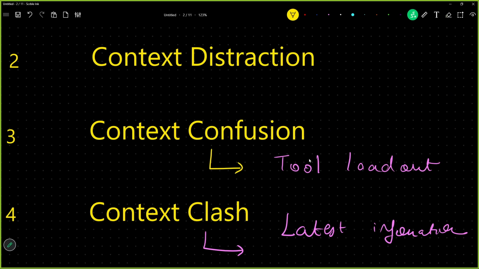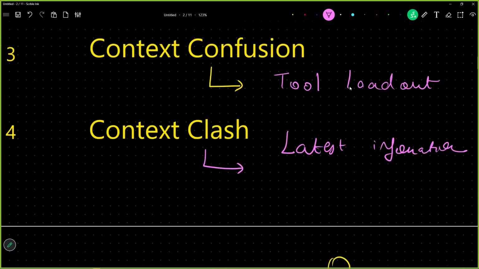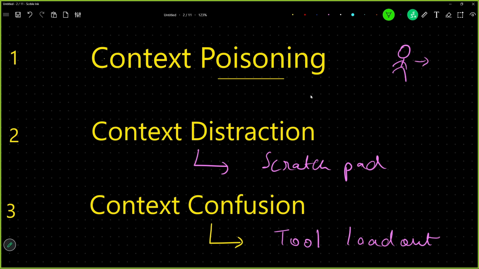This was simple. Now let us talk about context distraction and context poisoning. See, how do we solve our problem of context distraction? The answer is scratchpad. What is scratchpad? See, we as humans, okay, this is a human doing a task. What is the best way that a human stays in context? A human maintains a journal, or maintains a small note on his hand.